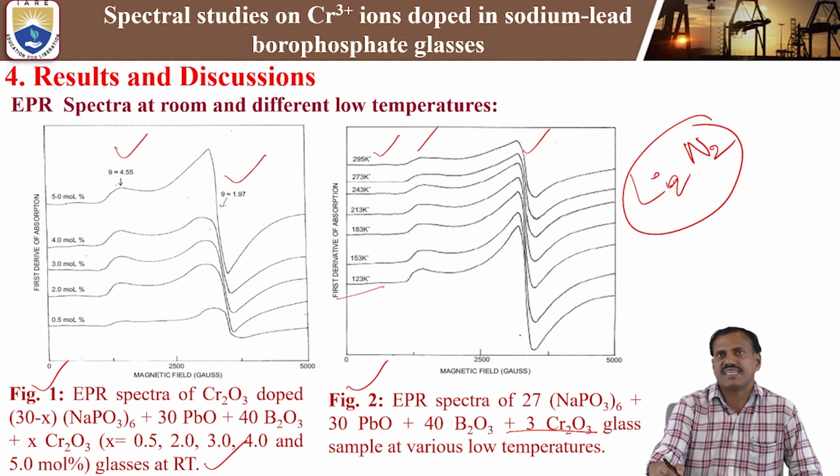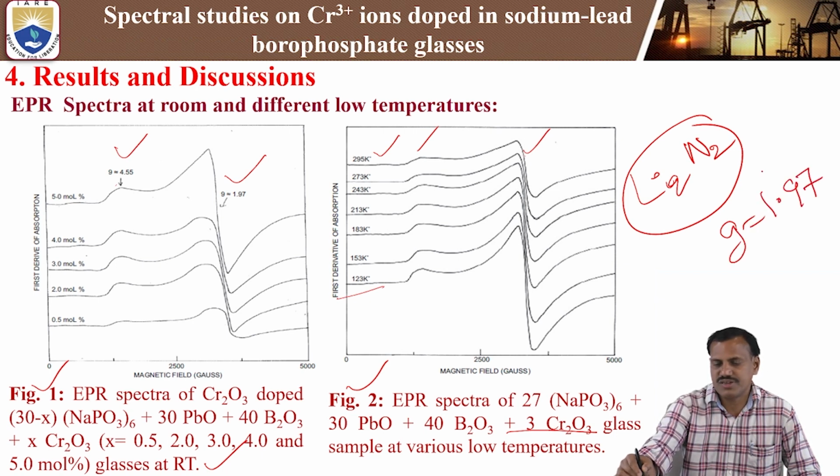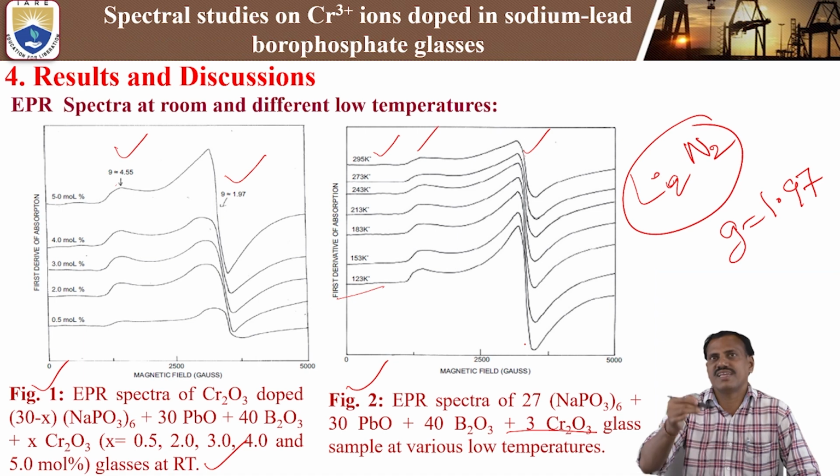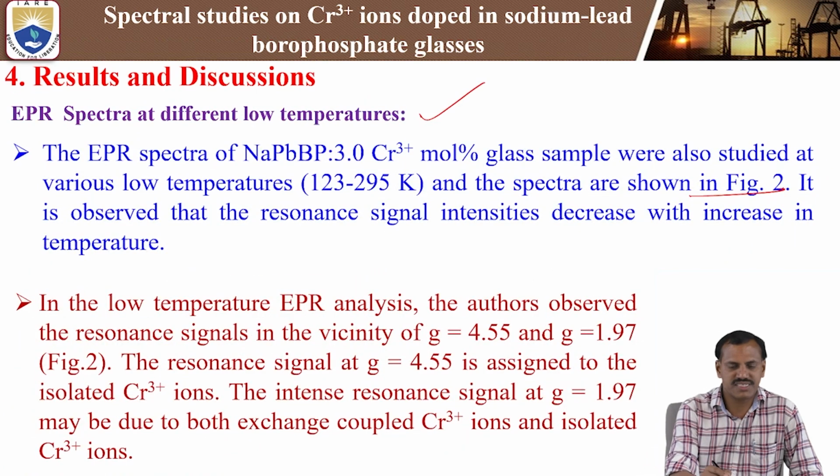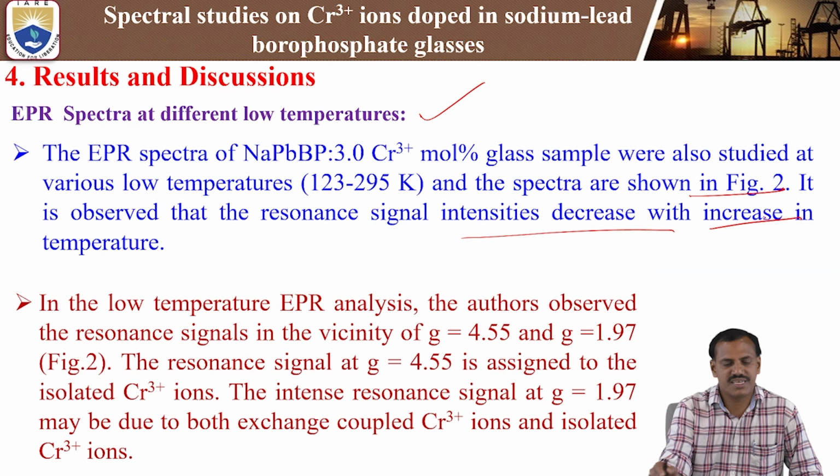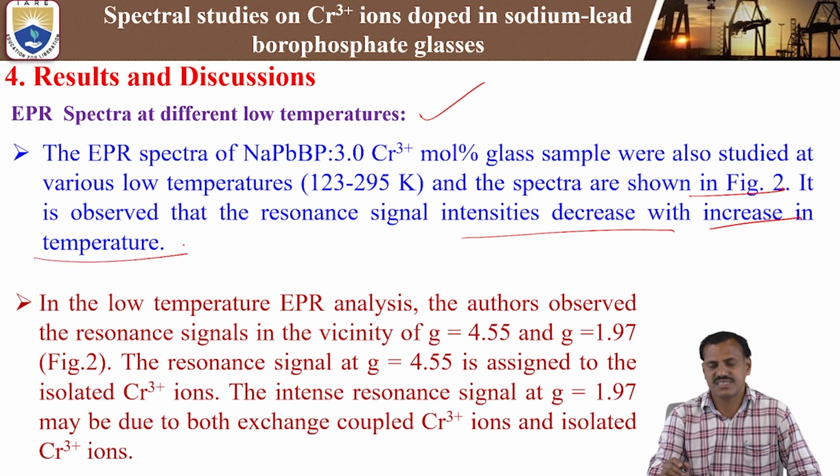If we decrease the temperature, the intensity of the resonance signal at G equal 1.97 will increase. That intensity is increasing at the resonance signal G equal 1.97. This is one of the important phenomena of the Boltzmann distribution law. Whenever the temperature decreases, the resonance signal intensity increases, and as temperature increases, the resonance intensity decreases.